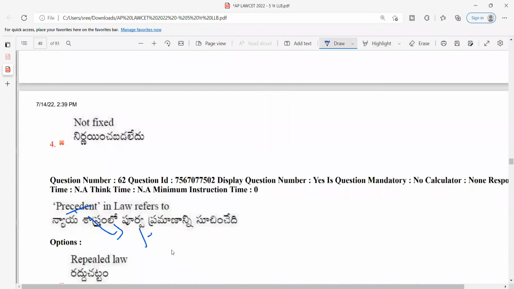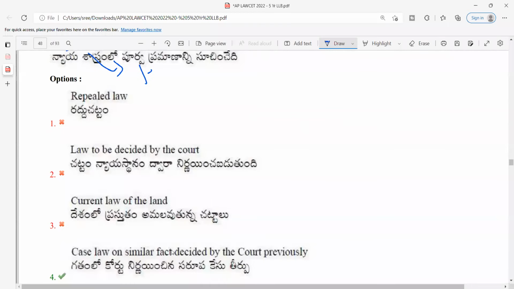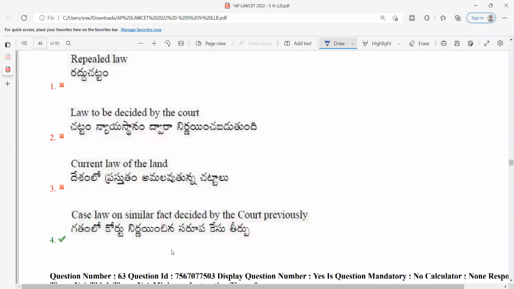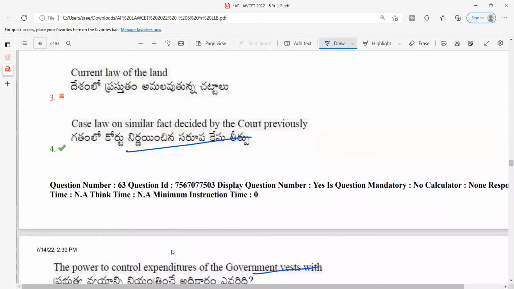Precedent in law refers to... Precedent means a previous judgment or previous decision that was made. So case law on similar facts, which was decided by the court previously, which we have already discussed. So it is again an easy question.